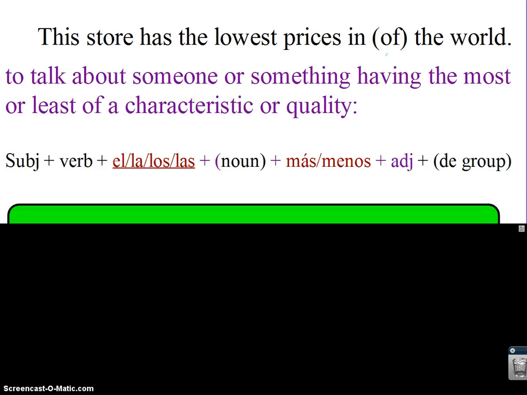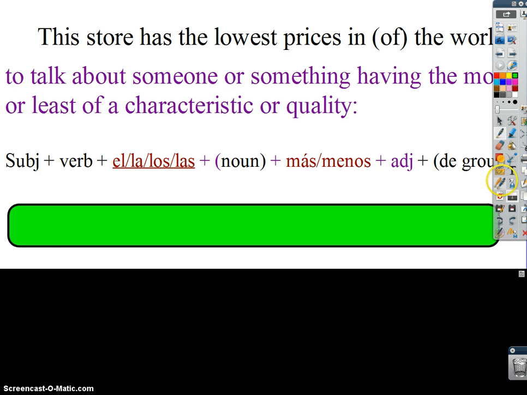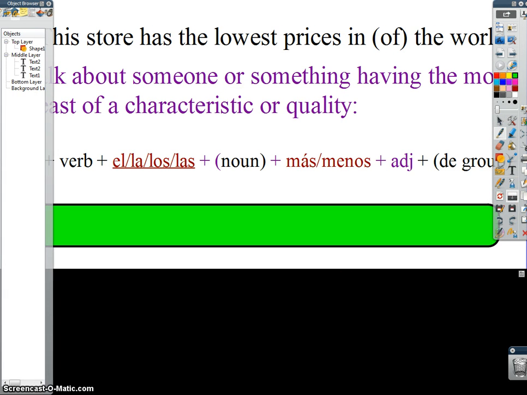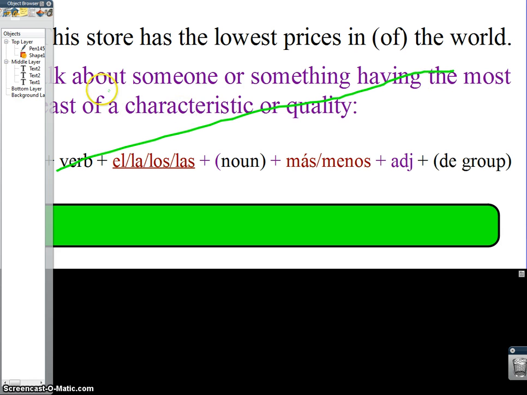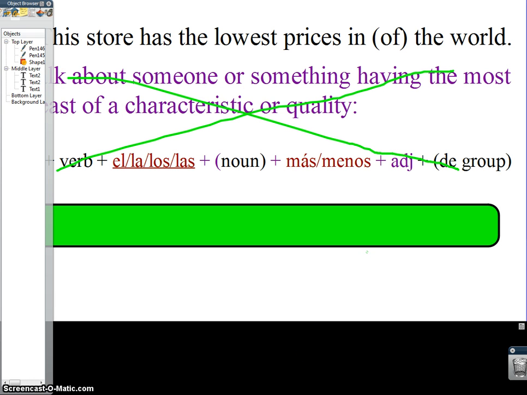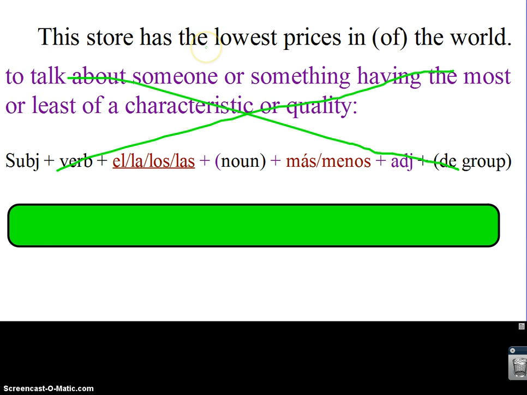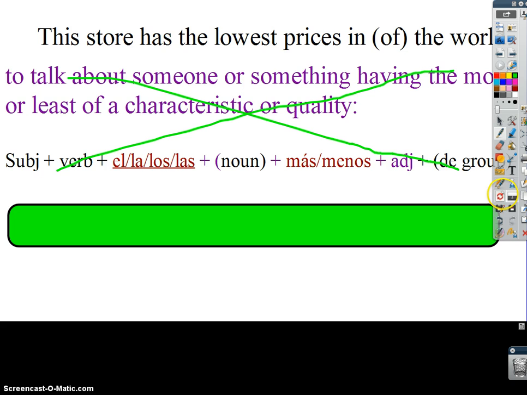You do not have to recopy this information down here because we already have it. I'm just going to use it for reference when we go over this example sentence in class. So write down this store has the lowest prices in or of the world and make your best attempt at writing what that would be in Spanish. Press pause if you need more time. I am moving on.